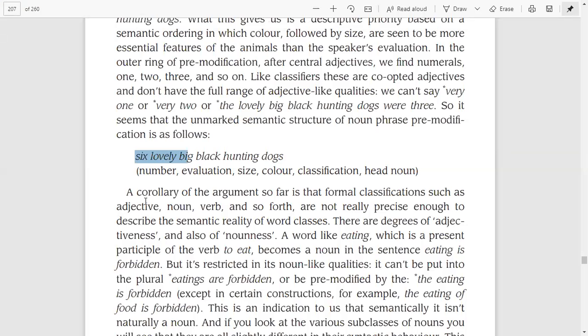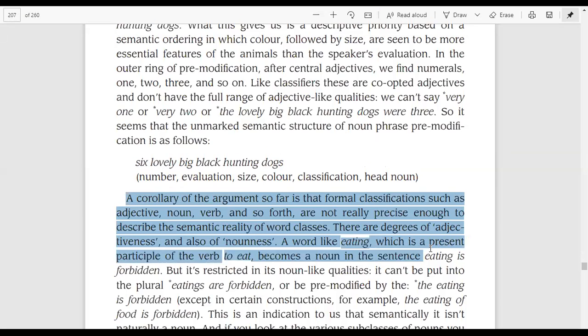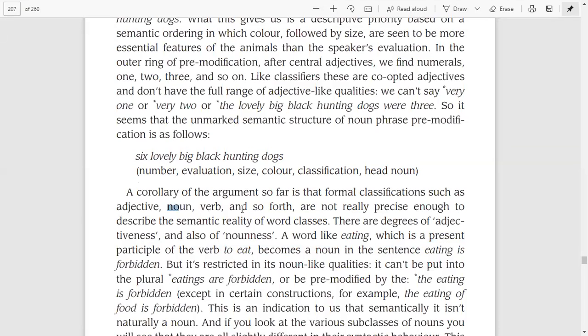A corollary of the argument so far is that formal classifications such as adjective, noun, verb, and so forth are not really precise enough to describe the semantic reality of the word classes. These formal classifications given by the old grammarians or the formalists are not precise enough to describe the semantic reality of word classes or parts of speech.